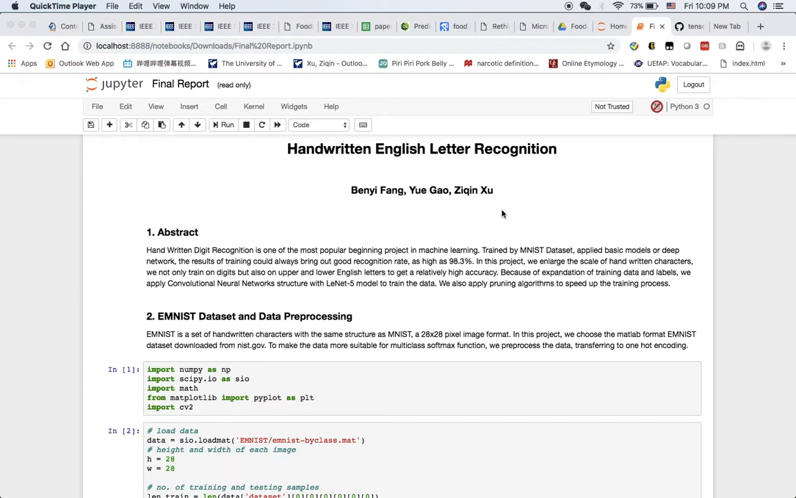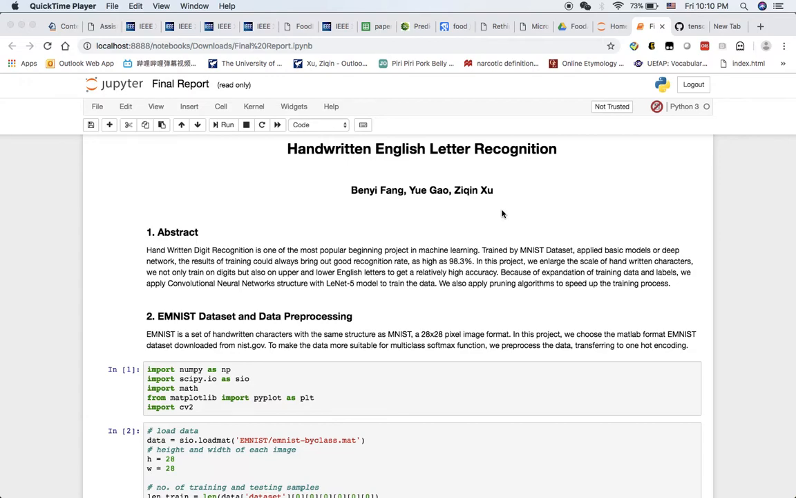In this project, we trained on the MNIST dataset and applied some basic deep learning neural network models, and the result is pretty good, with 98.3% accuracy. The architecture of our deep learning model is the convolutional neural network structure with LeNet-5 model, and after